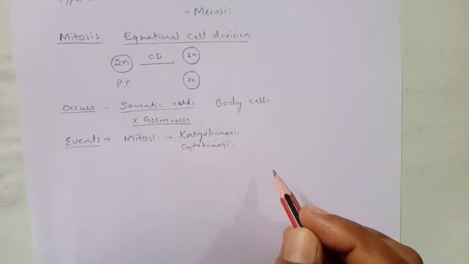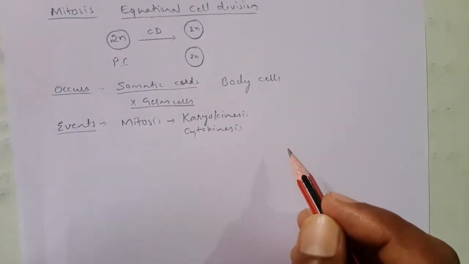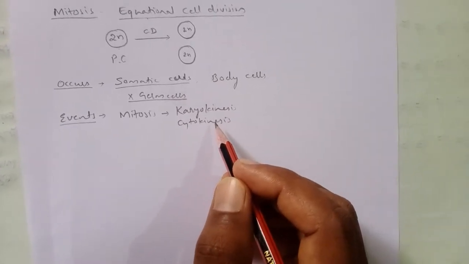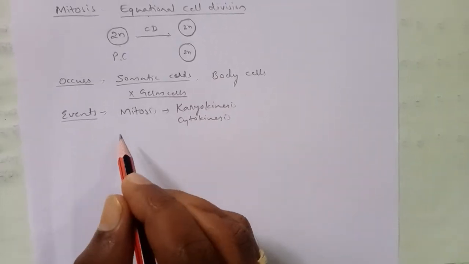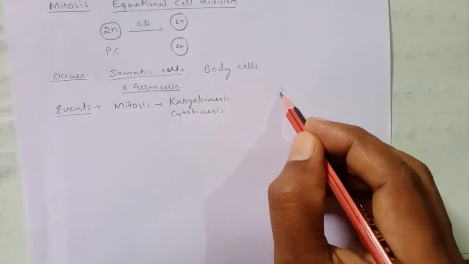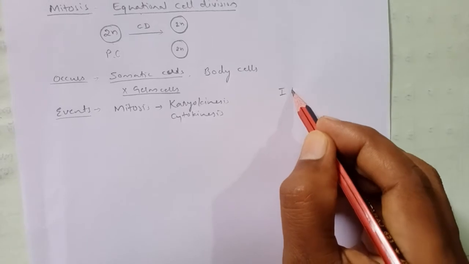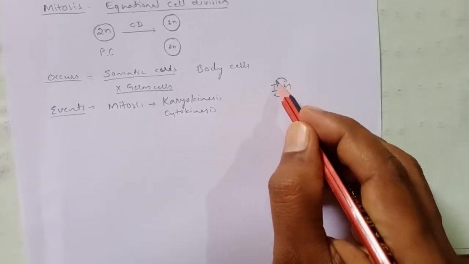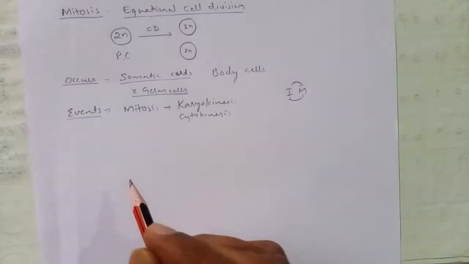Karyokinesis and cytokinesis are the two events that must take place to finish one complete cell division, right? Already we have studied that before mitosis there is an interphase, then mitosis, then again interphase. In this way it will be in a cyclic pattern, as the cell undergoes division.